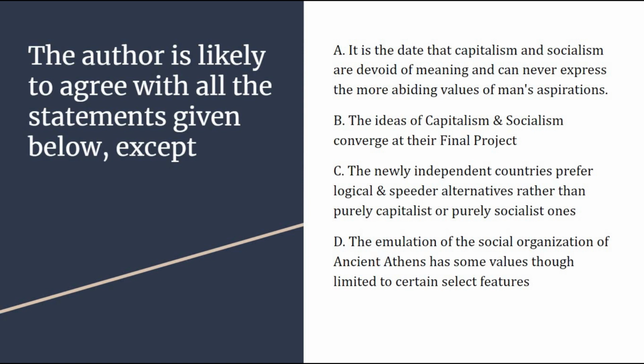I hope you went through the passage nicely. Now the question is, the author is likely to agree with all the statements given below except.